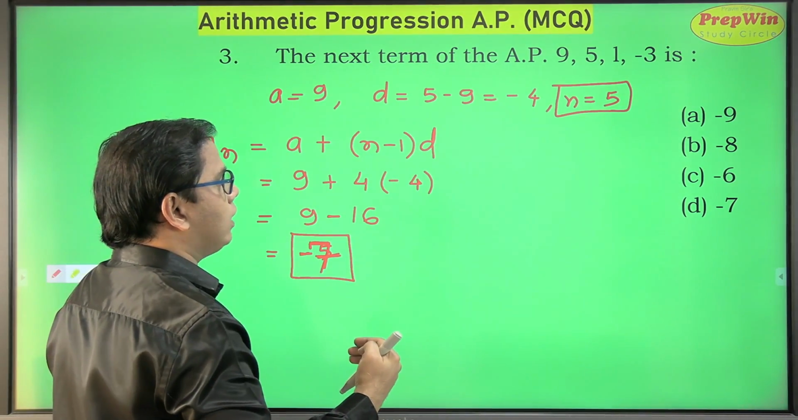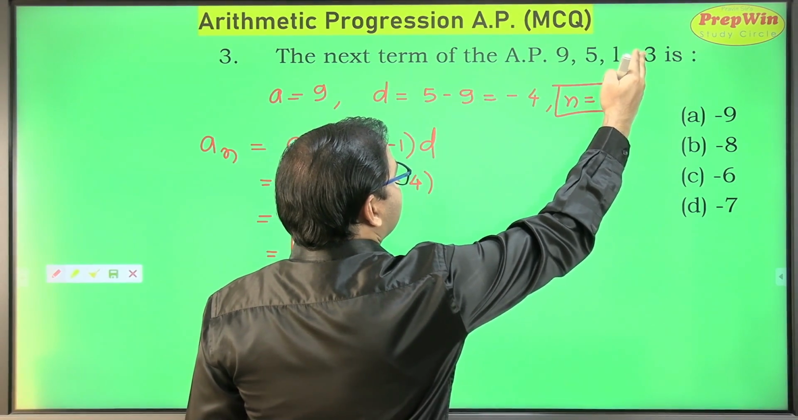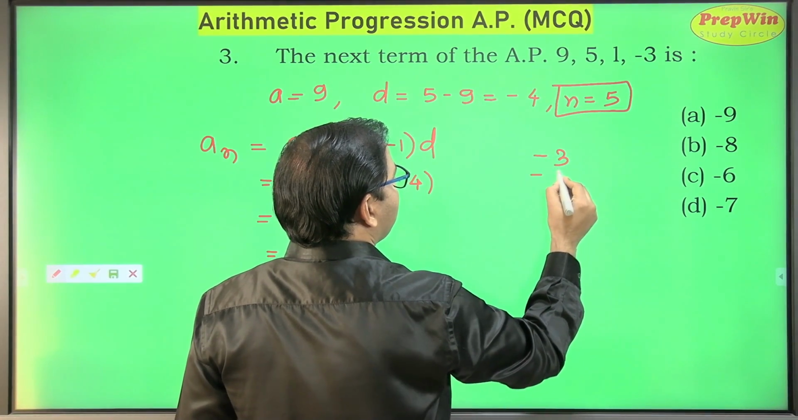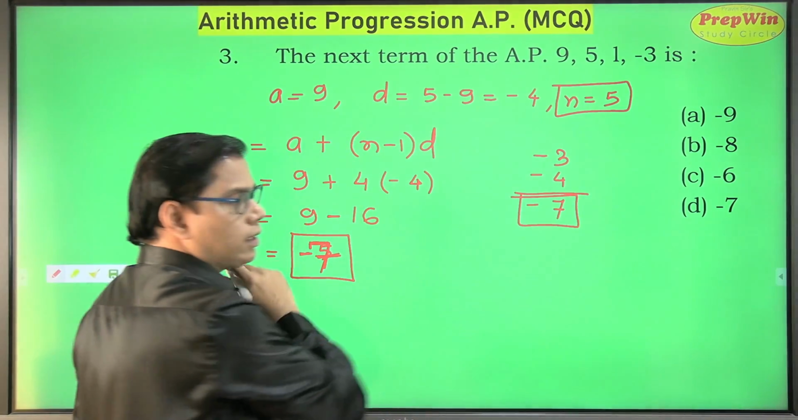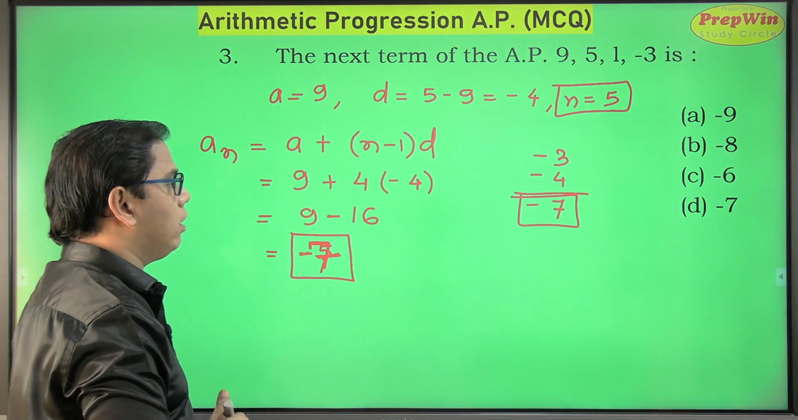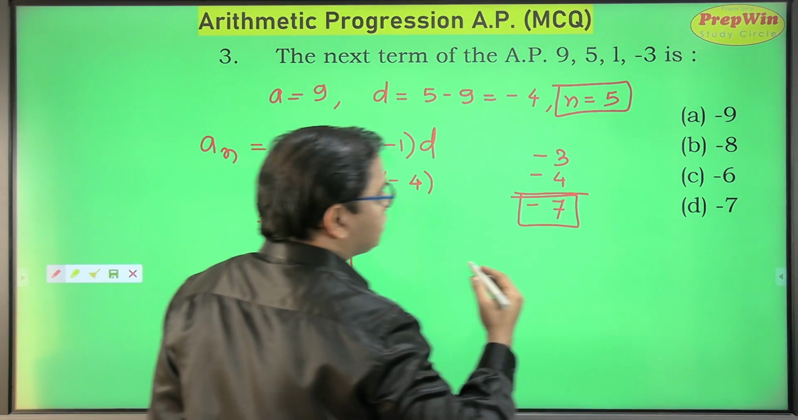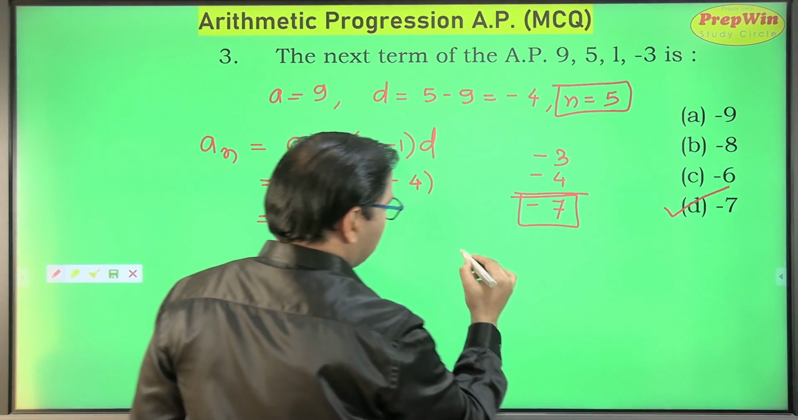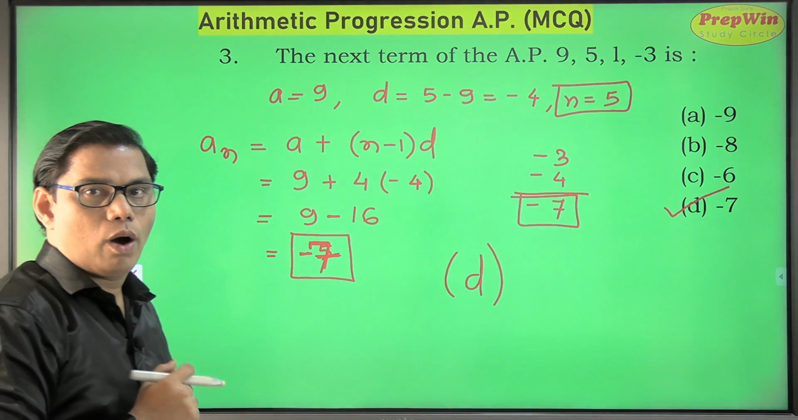You can find out the answer orally also. We know that the value is decreasing by 4. So minus 3 minus 4 is minus 7. This is a shortcut, the easy or the shortest way in which you can reach your answer. So do I have minus 7 in my option? Yes. So my correct option is option D.